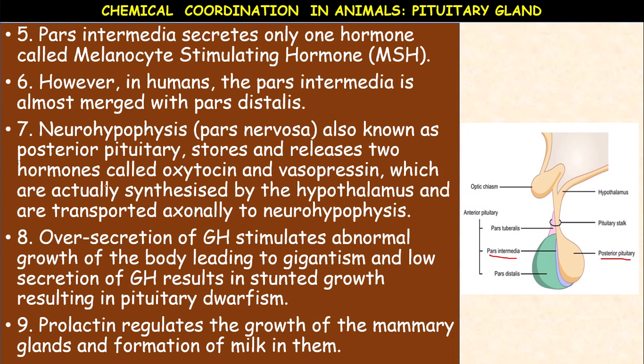So oxytocin and vasopressin are the two main hormones secreted by the posterior pituitary, which are actually synthesized by the hypothalamus. That's why we have discussed that the posterior pituitary is a kind of extension of the hypothalamus. They are synthesized by the hypothalamus and are transported axonally to the neurohypophysis.